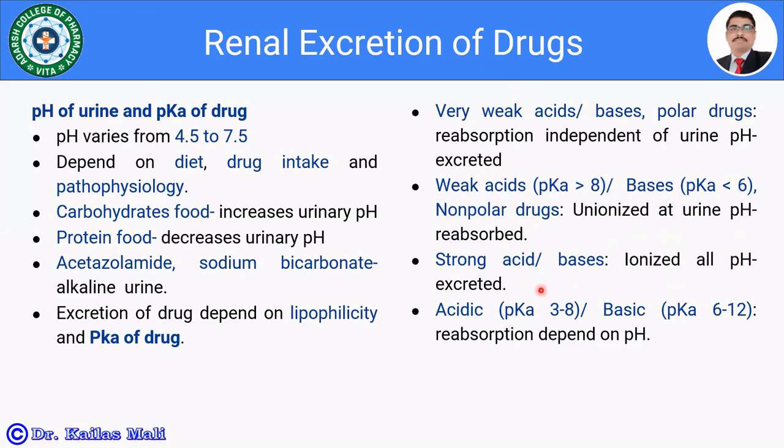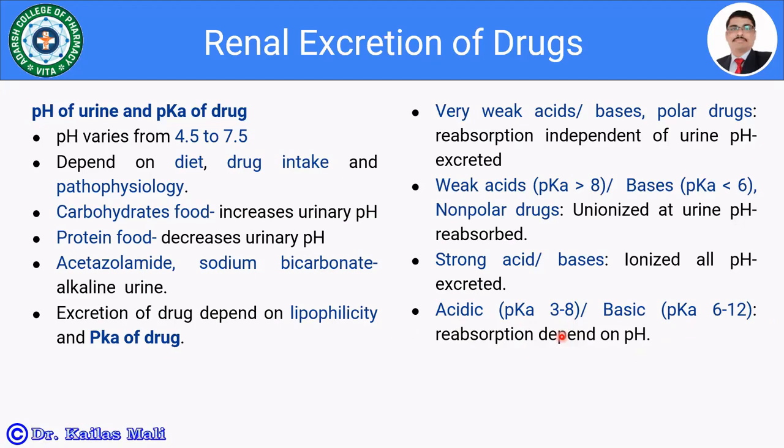If the drug is acidic with a pKa 3 to 8, look at the pH of the urine, 4.5 to 7.5. So if the drug is acidic with a pKa 3 to 8 and basic with a pKa 6 to 12, reabsorption of such drugs depends on the pH, because the pH of urine decides the ionization. If most of the quantity of drug is ionized, the drug is going to be excreted. If most of the quantity of drug is unionized, it is going to be reabsorbed back.